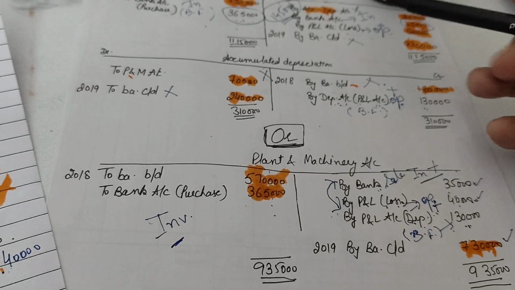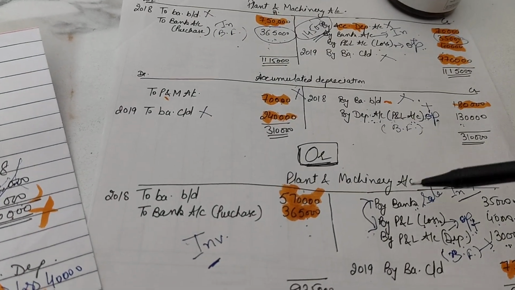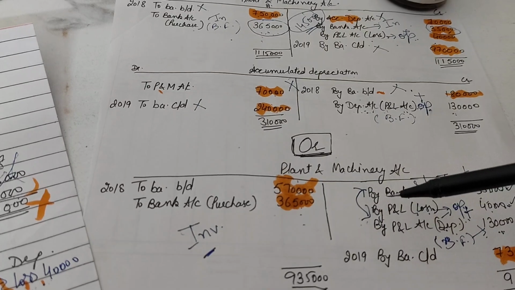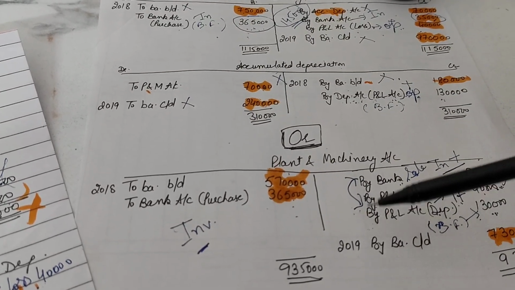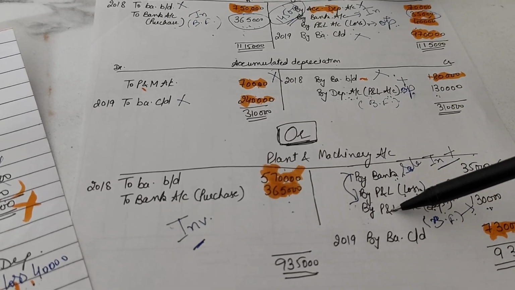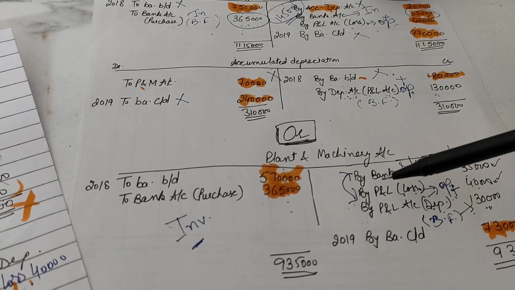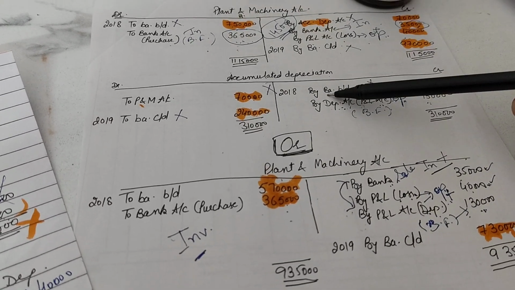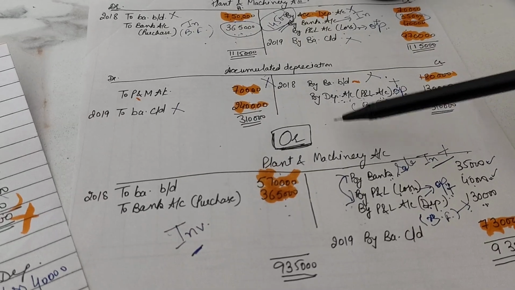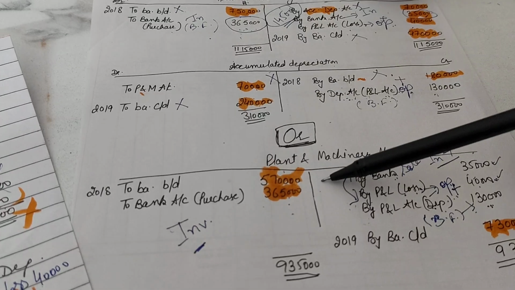So the point remains the same whether you do it from the upper point of view or the second method, but we can use the second method only when one of these two figures is given to us. If that is also missing, we cannot go for this particular method, and we will have to follow the other. In your exam you could find a case with accumulated depreciation or without.